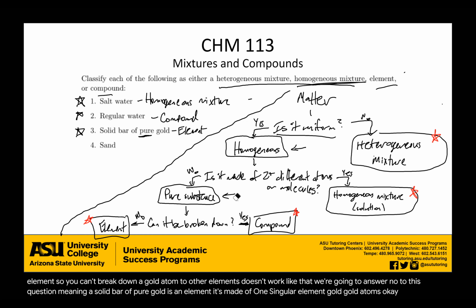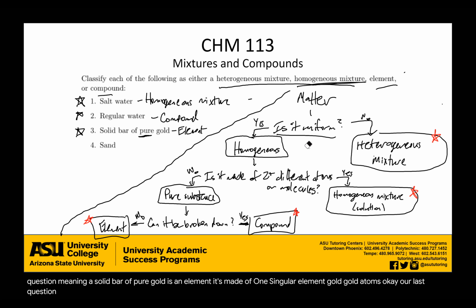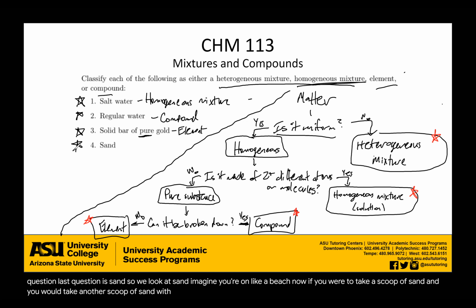Okay, our last question. Last question is sand. So we look at sand. Imagine you're on like a beach. Now, if you were to take a scoop of sand and you were to take another scoop of sand, would those 2 scoops look exactly the same? The answer is probably not. Right? Sand is not uniformly distributed throughout. Some have like larger flecks of rocks in them.